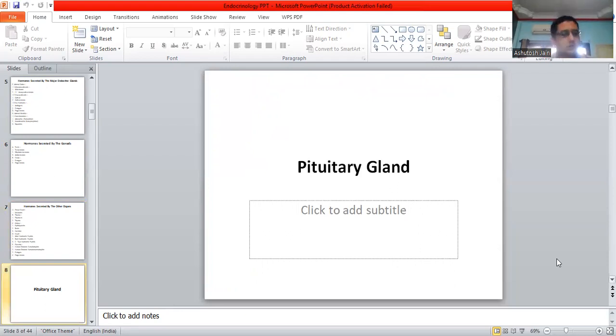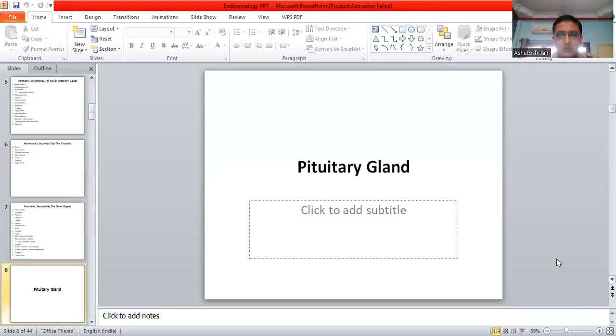So, in the introduction we have seen what the major hormones secreted by the major endocrine glands are. These glands are called the ductless glands because they do not have any duct; the hormones secreted by these glands are directly secreted into the blood. So the gland which we are going to study today is the pituitary gland.